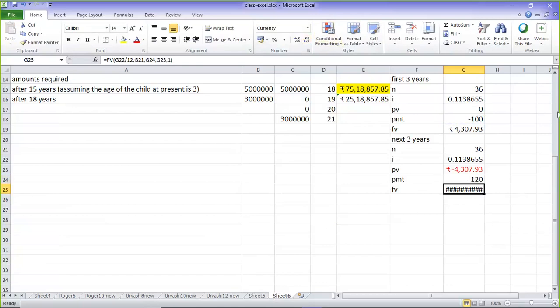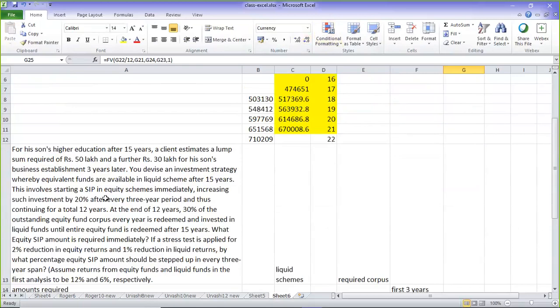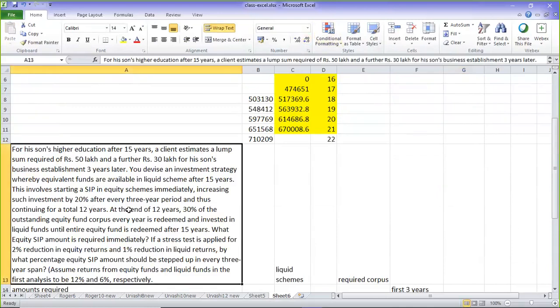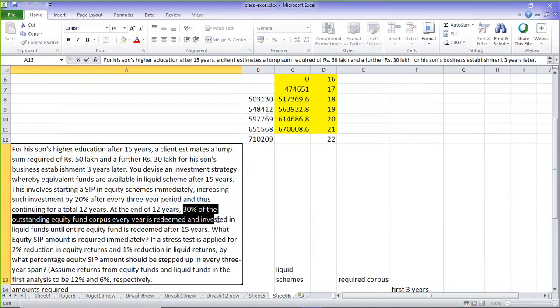So what have they given there? He is going to start investing some amount, and then he is going to increase it by 20% after every 3-year period, and thus continuing for a total period of 12 years. There is one more point which I have not seen, that now only I am looking at it. 30% of the required corpus is redeemed and invested in liquid scheme after 15 years.